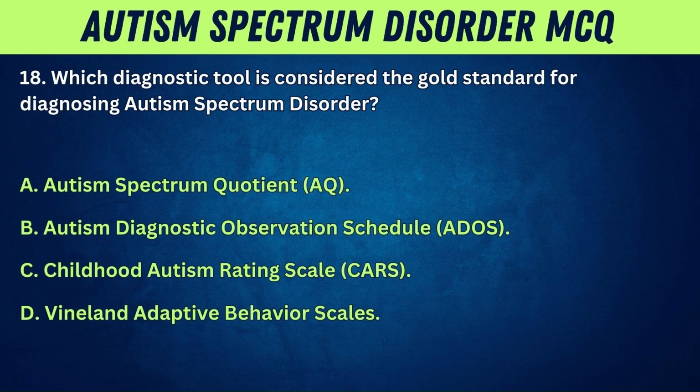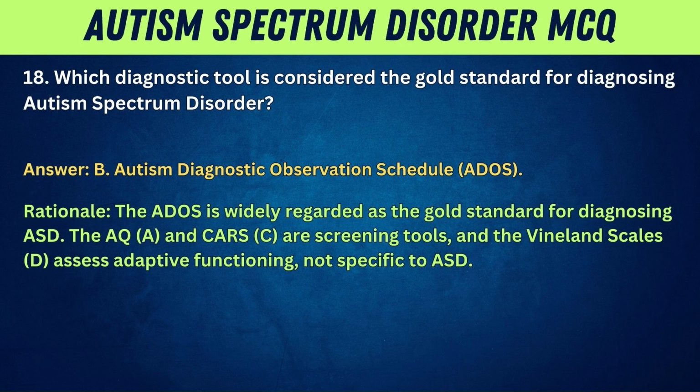18. Which diagnostic tool is considered the gold standard for diagnosing autism spectrum disorder? A. Autism Spectrum Quotient, AQ. B. Autism Diagnostic Observation Schedule, ADOS. C. Childhood Autism Rating Scale, CARS. D. Vineland Adaptive Behavior Scales. Answer: B. Autism Diagnostic Observation Schedule, ADOS.